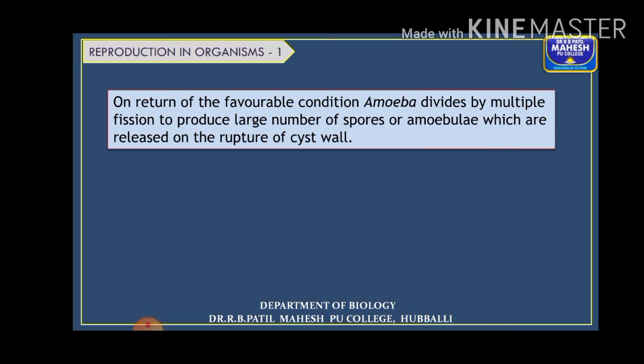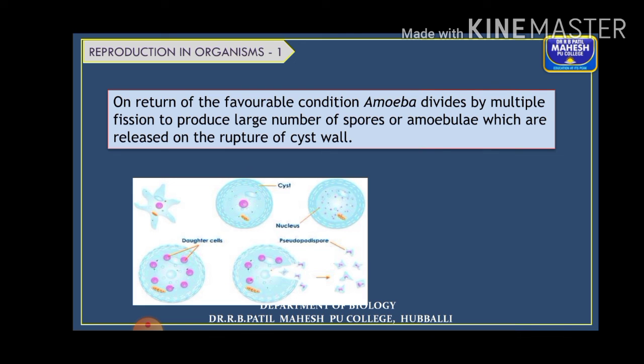Once there is onset of favorable condition, these spores or amoebulae come out, that is, the cyst wall ruptures and they are released out of the cyst wall, right? This process of formation of spores or amoebulae is called sporulation.